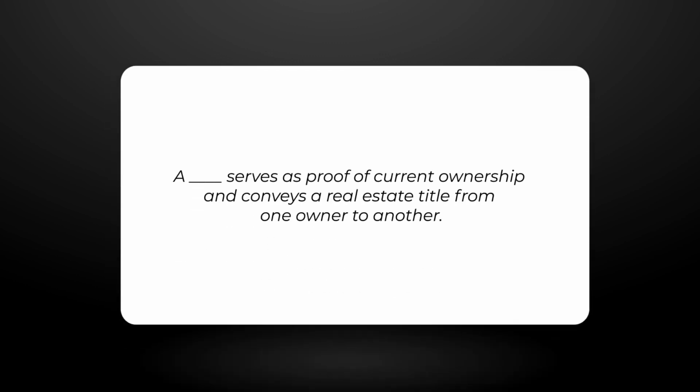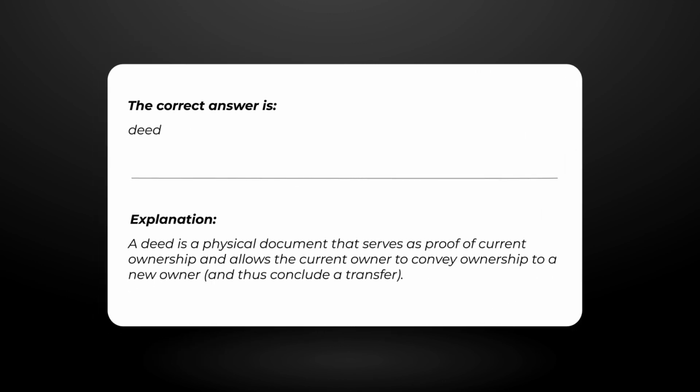A... serves as proof of current ownership and conveys a real estate title from one owner to another. The correct answer is deed. Explanation. A deed is a physical document that serves as proof of current ownership and allows the current owner to convey ownership to a new owner, and thus conclude a transfer.